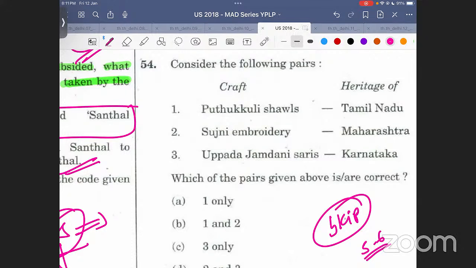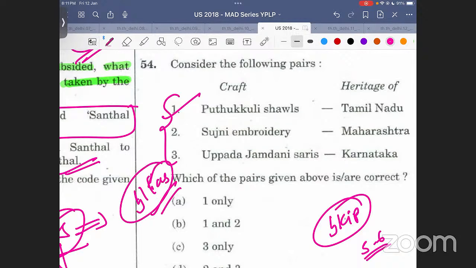Clear? So in this particular case, Sujni embroidery and Upada Jamdani sarees is given incorrect, and it is only the Putukalli shawls which is correct. Okay, so you just have to go and see if they belong to the GI tag category. If yes, just read about the GI tags that have recently been given. उसको कर लो. ठीक है? बात समझ में आ गई? Simple.